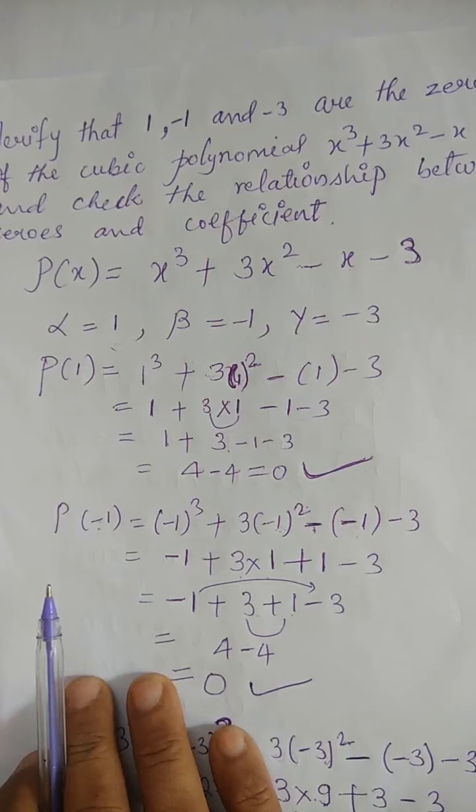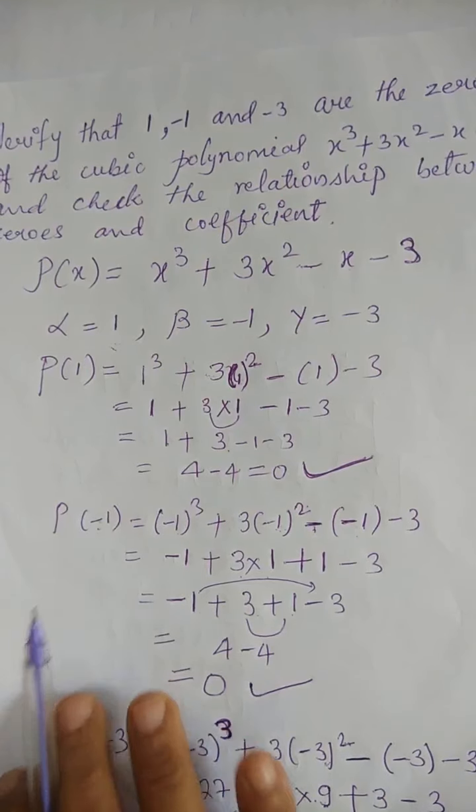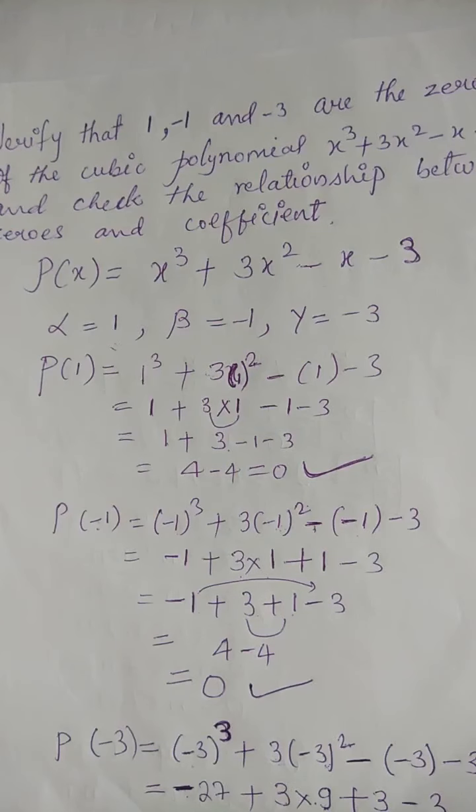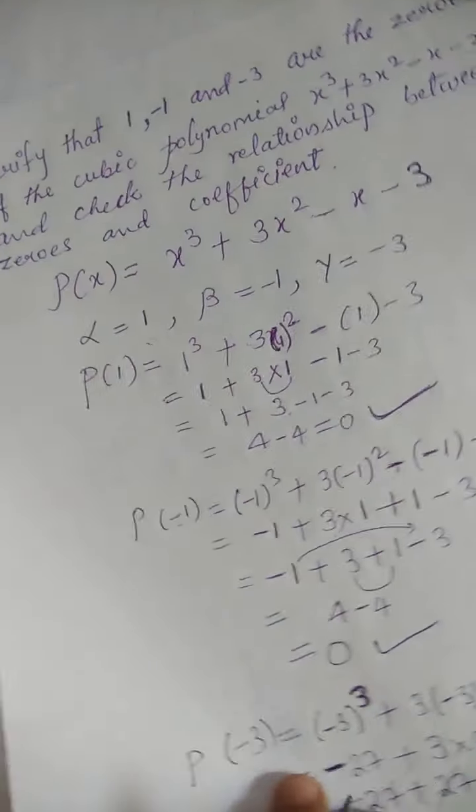Then we have to see whether the relation is correct or not, which we have proved in the last question: alpha plus beta plus gamma is minus b by a, alpha beta plus beta gamma plus gamma alpha is equal to c by a, and alpha beta gamma is equal to minus d by a. This relation we have to prove in this question. So let us see how to prove this.